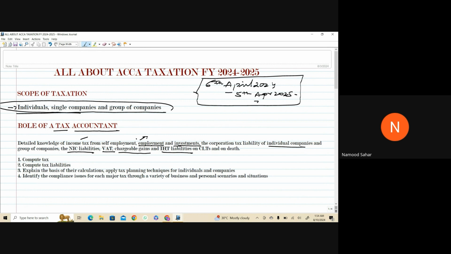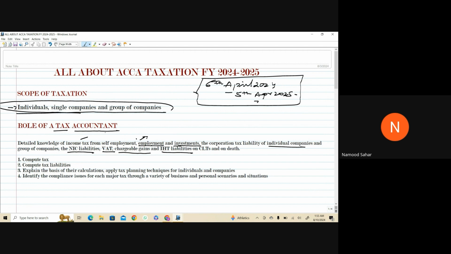Moving forward to IHT liabilities. On companies, we do not have any IHT. It's only involved with individuals, inheritance tax. If someone inherits property from a person who is now deceased, but in his life he has made some gifts, some chargeable lifetime transfers, some potentially exempt transfers, all the things like that. So how and who is supposed to pay tax, because the deceased cannot pay the tax? Who is the nominee, donor, donee? All of these cases will be involved in it. So this is your role as a tax accountant.